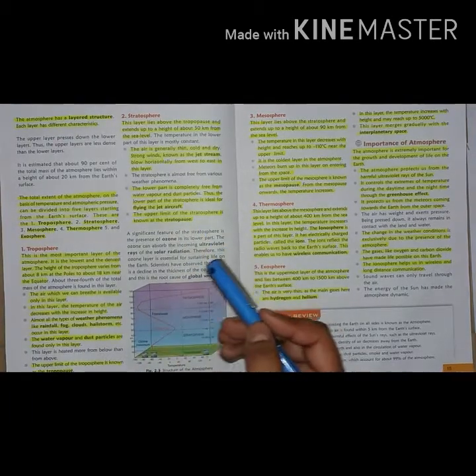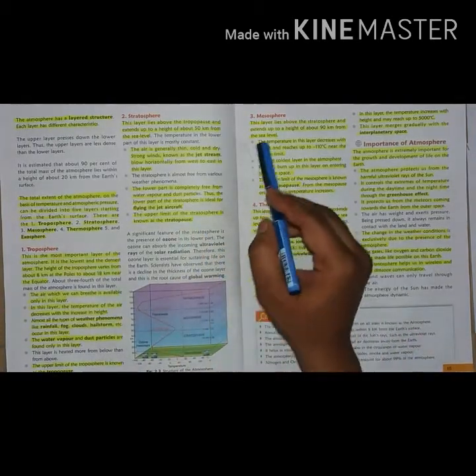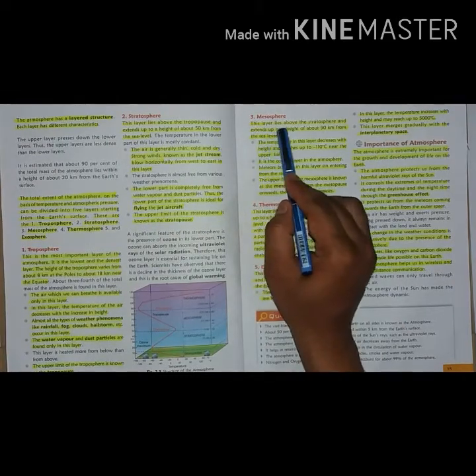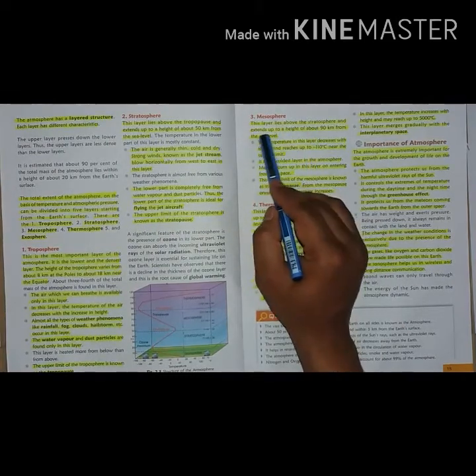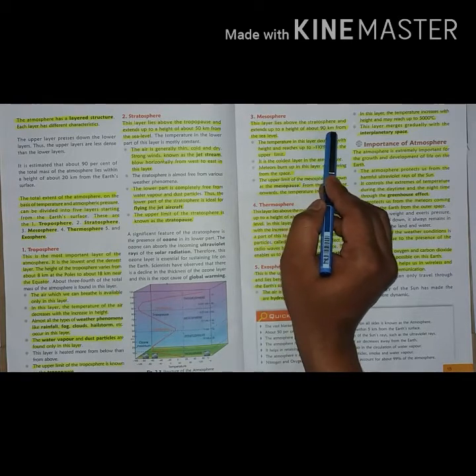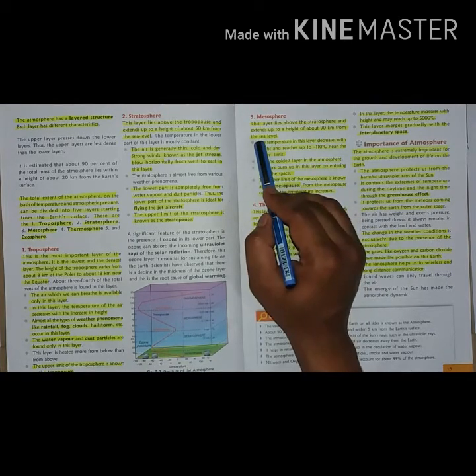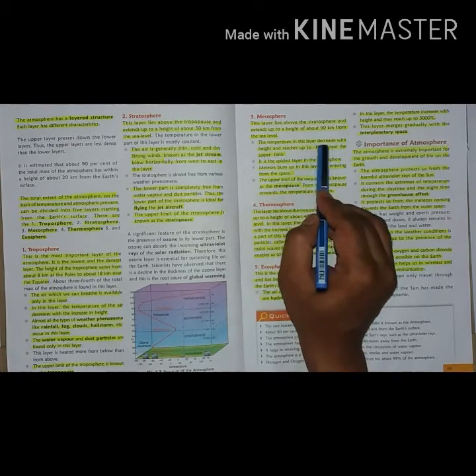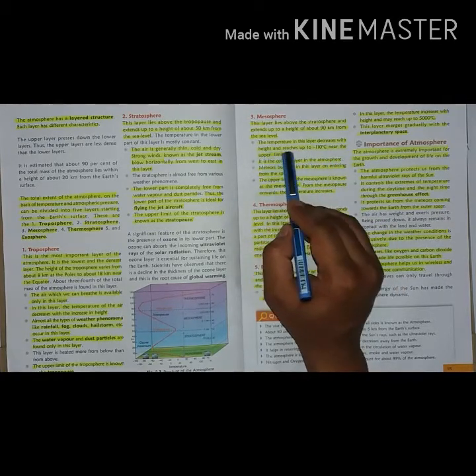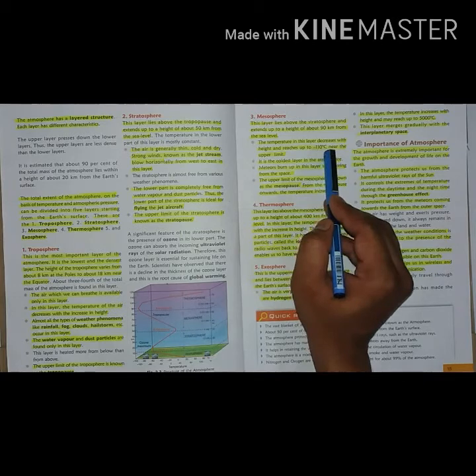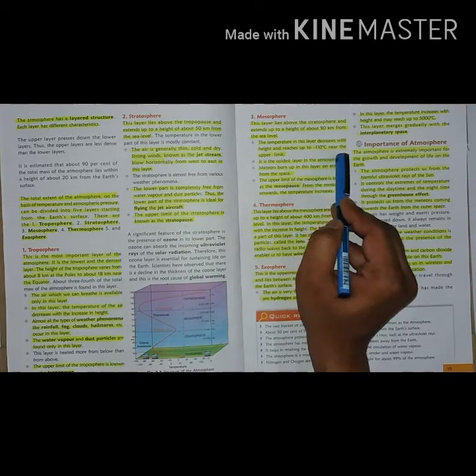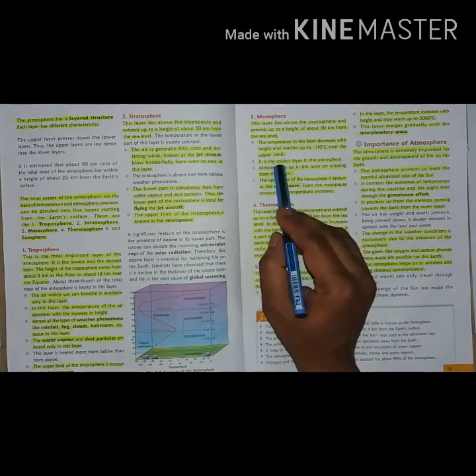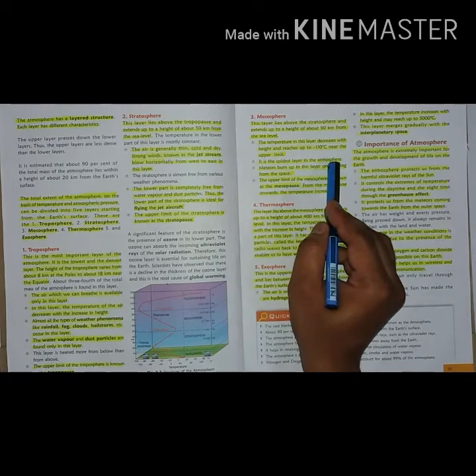Now the third is mesosphere. This layer lies above the stratosphere and extends up to a height of about 90 km from the sea level. The temperature in this layer decreases with the height and reaches up to minus 110 degrees centigrade near the upper limit. It is the coldest layer in the atmosphere.